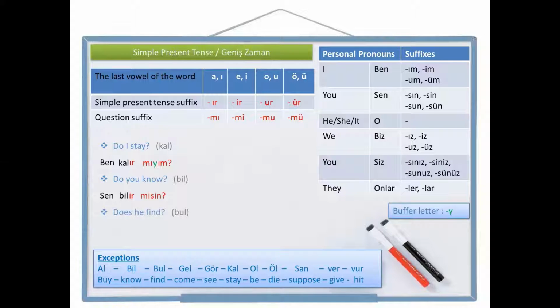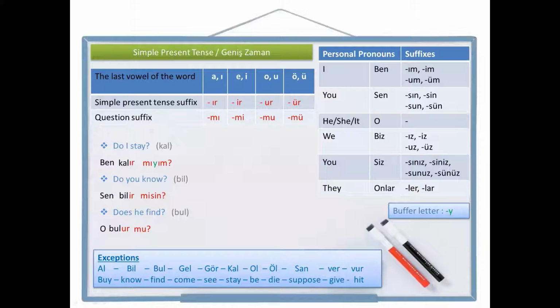Let's write another one. Does he find? Find is bul in Turkish. Let's write he find first. He, o, find, bul. Simple present tense suffix, bulur. He finds. Now let's write the question suffix, mu. There is no personal pronoun suffix for o, so the positive question sentence is o bulur mu? Does he find? O bulur mu?